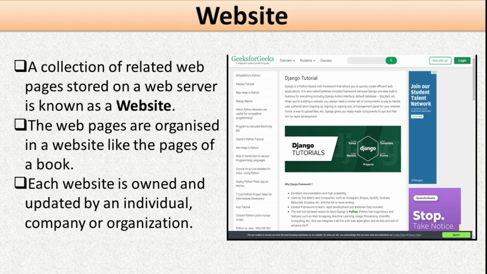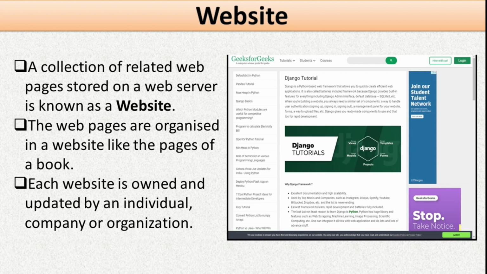And what is the meaning of related web pages? Suppose a school website is there. So we know that a website is a collection of web pages. So in a school website, all the related web pages of the school are there. It's not like other organizations' or other schools' web pages are there in that website. That is why we say a website is a collection of related web pages stored on the web server.